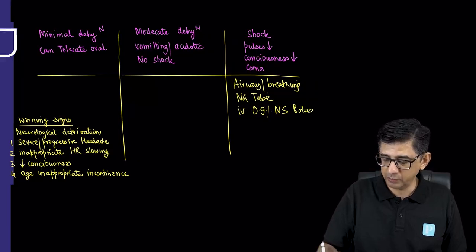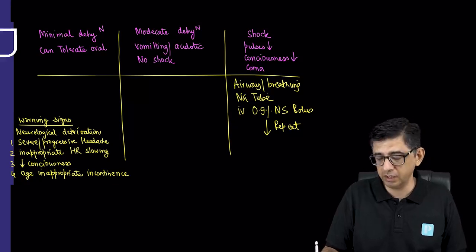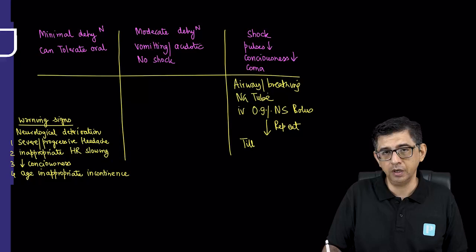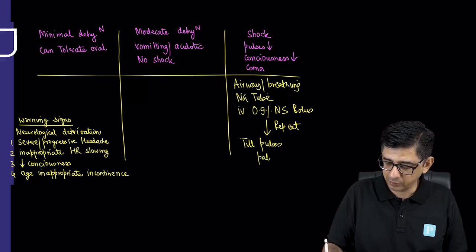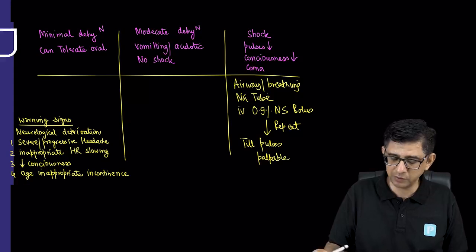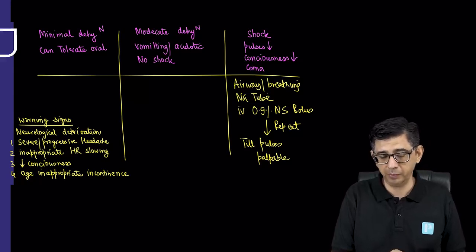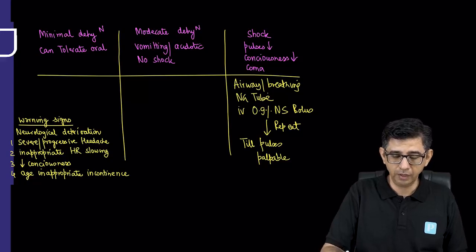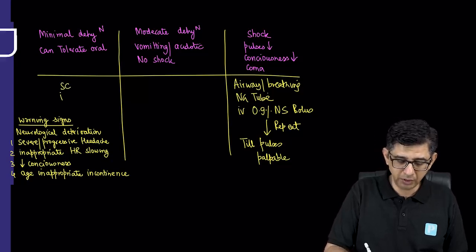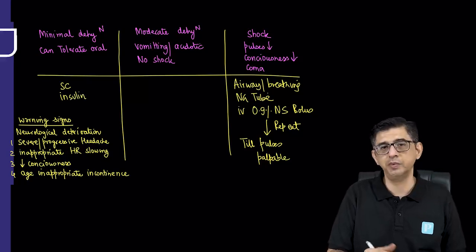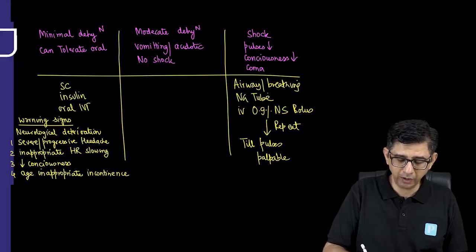Now, on giving this bolus, I'll be again checking the femoral pulse of the patient, and most of the time I might have to give a 20 ml per kg bolus again as well. My objective is to repeat giving these boluses till the pulses in this patient become palpable, because my objective is, after all, to get this patient out of this mess of circulatory failure. The diametrically opposite aspect of this would be minimal dehydration, where a patient can tolerate oral fluid. And in case there is no problem with oral intake, then we can be giving subcutaneous insulin. In fact, the final objective of ours is to get this patient back to subcutaneous insulin, and currently sick, so I can continue with oral fluids and subcutaneous insulin.